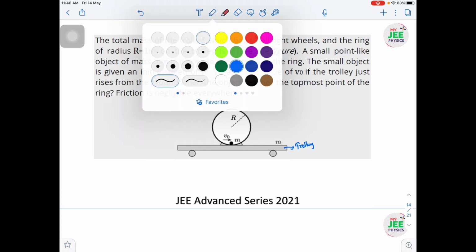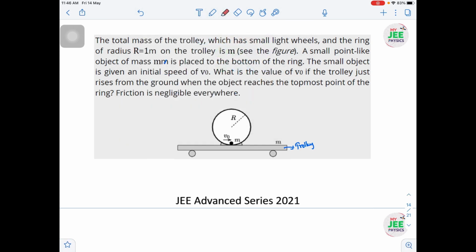I told you, every question consists of some data. Obviously, the trolley has small light wheels, meaning the wheels' mass is negligible and need not be taken into account. The ring radius has been given, and the trolley mass is given as m. Even the mass of the object is also m. So this is completely the data of the question.